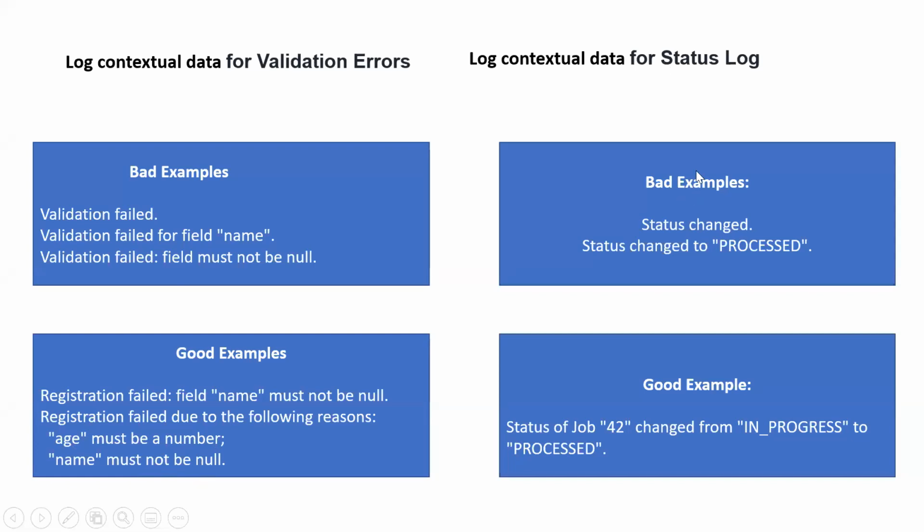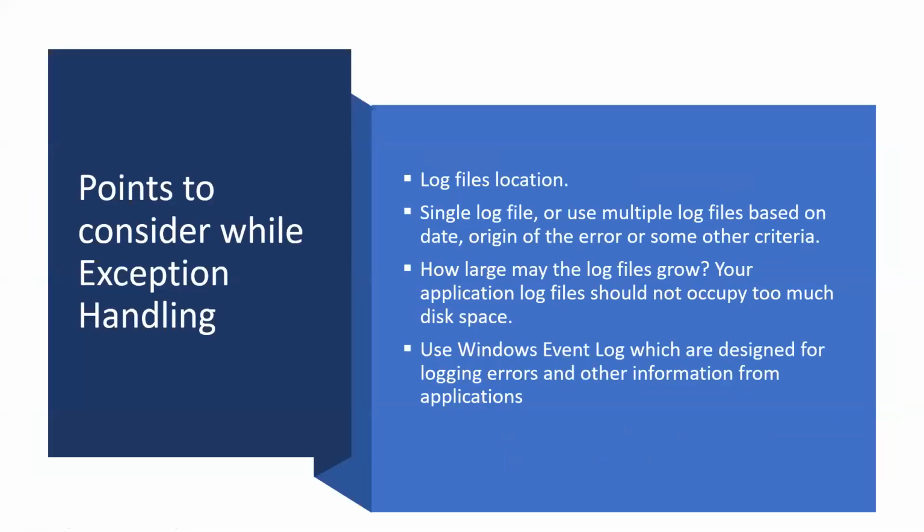Similarly, we also log the process. Let's say there are multiple stages of the method and we log them one by one. It should be more precise again, like at what stage our method is. Instead of just a process, we can have the job ID and a proper text as well. So these are a few points which we should follow while exception handling.